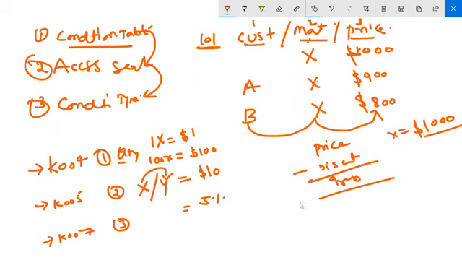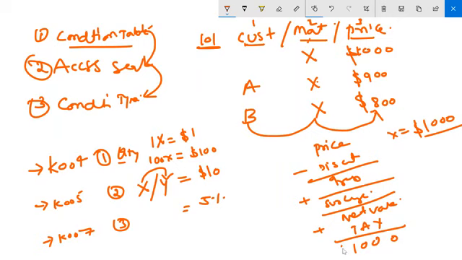To this gross value, you add surcharges like loading charge, packing charge, or freight. You will get a net value. To this net value, you add tax. You will get the total value, whatever you need to pay, that is $1,000. Net value will go to the company, tax goes to the government.